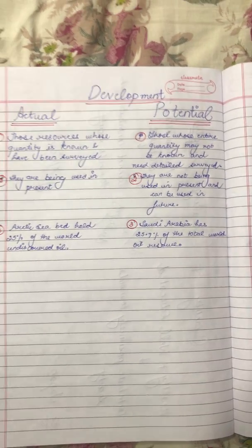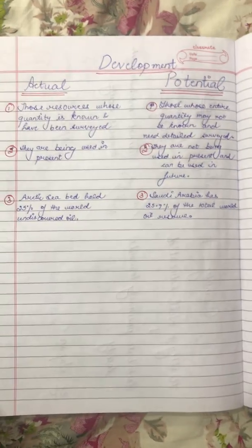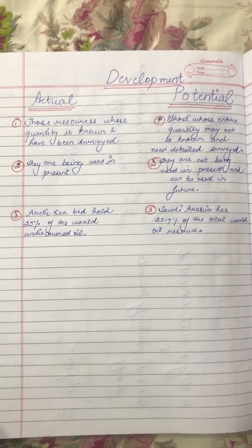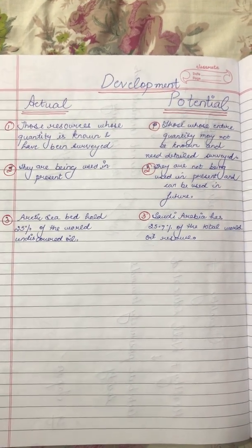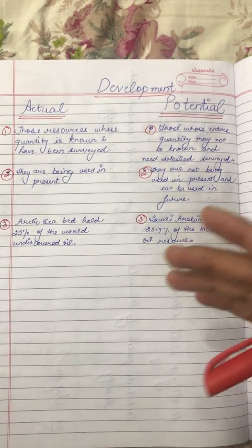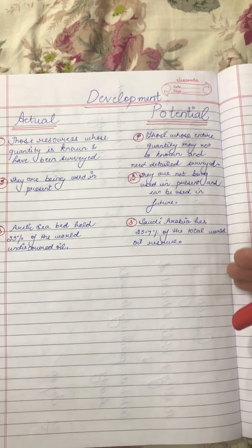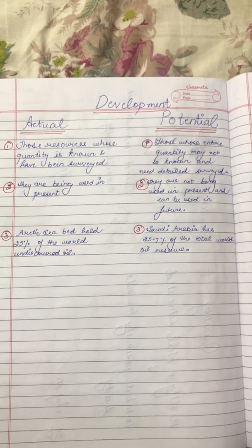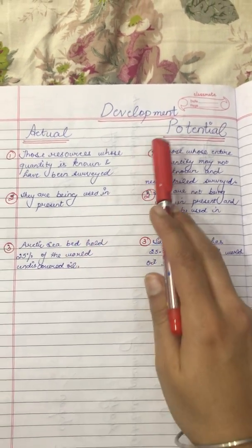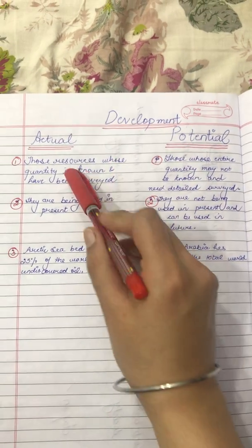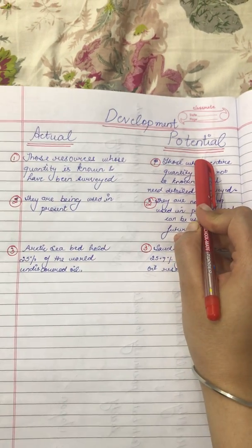Welcome to class 8th. Today we will be studying the resources on the basis of development. That is, those resources that have been developed and are in use, or those that are still in the developing phase and are not being used at present. On the basis of development, you have two kinds of resources: actual and potential.